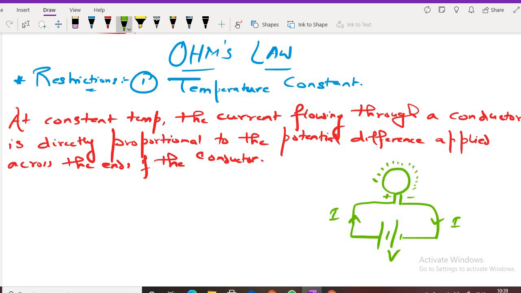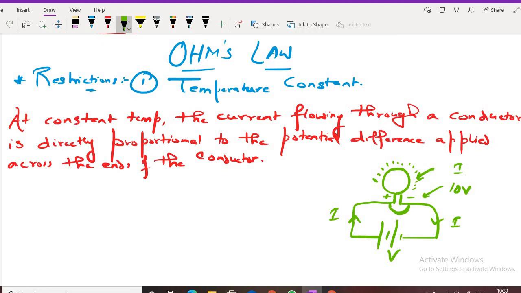So what I am telling is, the current flowing through a conductor, how much current will flow through this bulb, is dependent on what? It is dependent on the potential difference. See here, plus minus. Suppose here the potential difference is 10 volt, so the current will be somewhat, let's call it I.